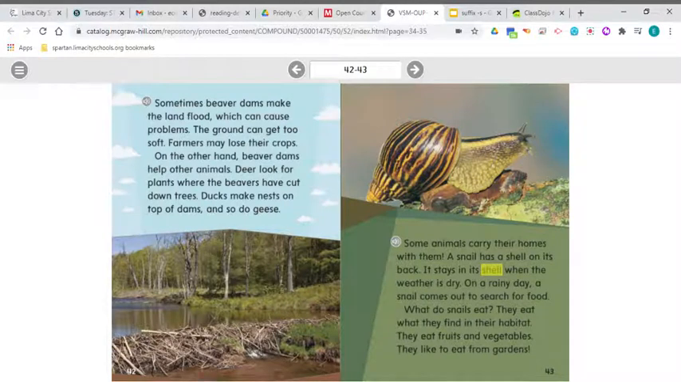So that's all I have for you for reading today. Lots of vocabulary and lots of information about animal habitats. I thought that this was a very interesting read, but I like to read all about animals.